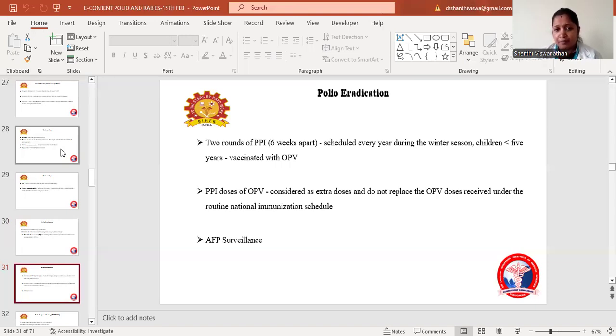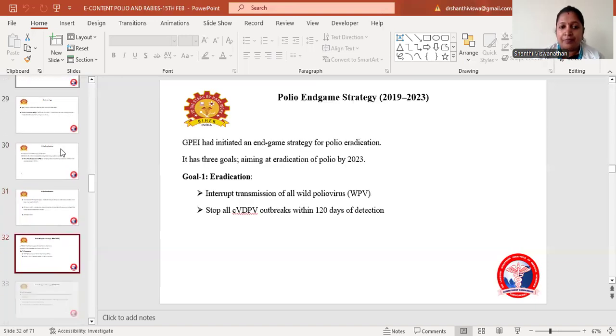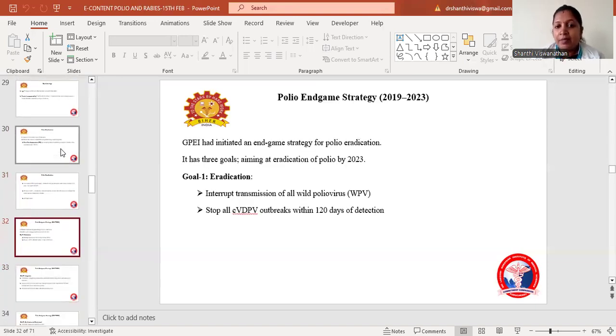They have to receive it during the pulse polio immunization. So this is considered as an extra dose for those patients. Okay, then AFB surveillance. Polio end game strategy. This was started in 2019 to 2023. Then the Global Polio Eradication Initiative, GPEI, has been initiated, the end game strategy for polio eradication.